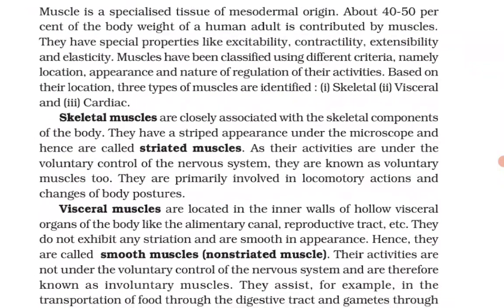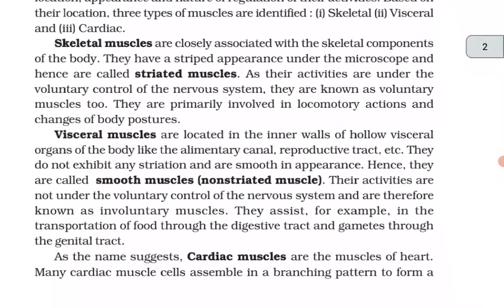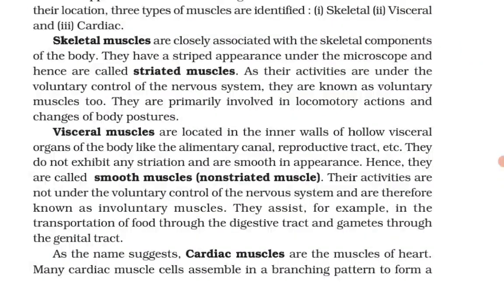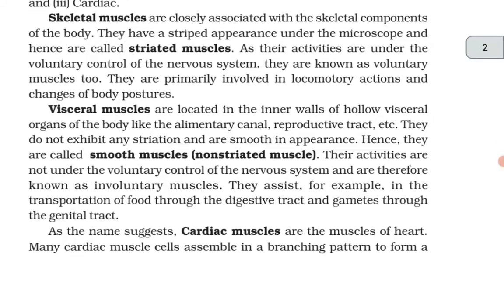Based on their location, three types of muscles are identified: skeletal, visceral and cardiac. Skeletal muscles are closely associated with the skeletal components of the body. They have a striped appearance under the microscope and hence are called striated muscles. As their activities are under the voluntary control of the nervous system, they are known as voluntary muscles too. They are primarily involved in locomotory actions and changes of body postures.